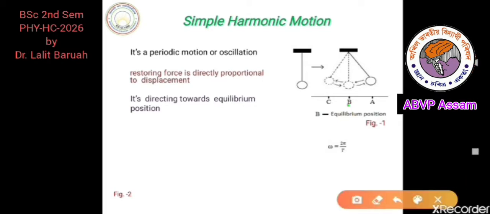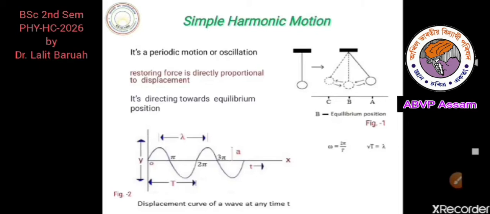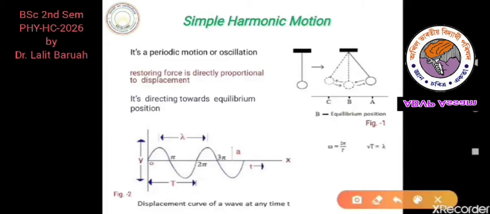Here B represents the equilibrium position. So the motion of the ball can be represented by a waveform as shown in figure 2 in this way. Here lambda represents the wavelength, T represents the time period of the ball, and y represents the displacement at any instant. And the wave is traveling along the x direction, and here A represents the amplitude of the motion.